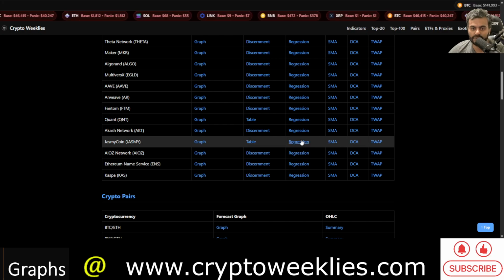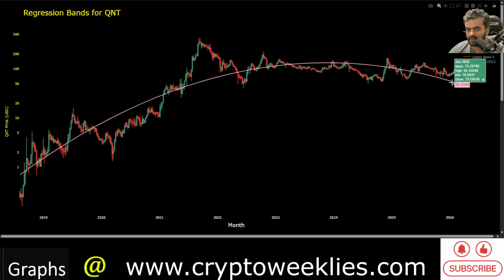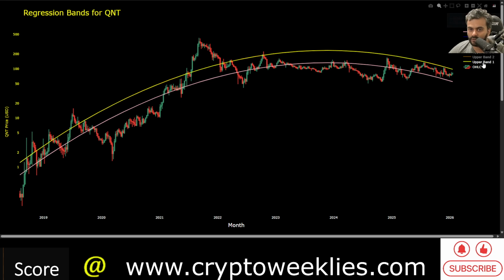In terms of the regression based valuation, if the price is fairly valued, the polynomial regression model says that right now the price is kind of overvalued with respect to the fair value. The fair value is this pink line over here. The line has a downward slope. It's a non-linear model to identify the regression based fair value using polynomial regression with 2 degrees of freedom.